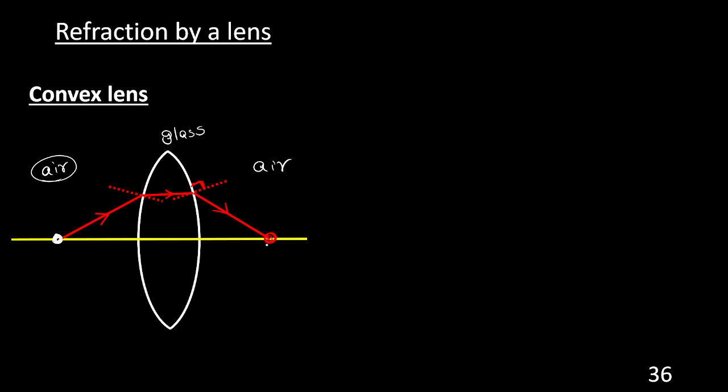The convex lens is sometimes said to be a converging lens. So if a question starts with the converging lens, remember that converging lens means convex lens.